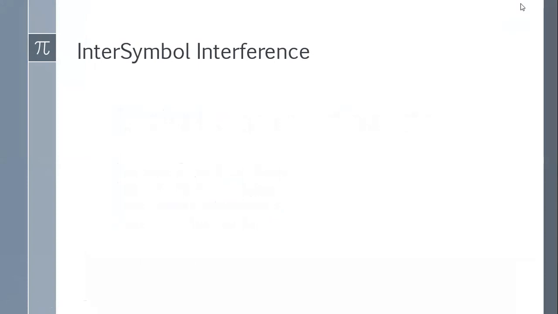Now it will be disturbed by the (i minus 1)th bit, that means the previous bit, and it may be interfered from the next bit that is coming. So the ith bit will be interfered from the (i plus 1)th bit as well as the (i minus 1)th bit. This interference to a particular bit will corrupt the signal.